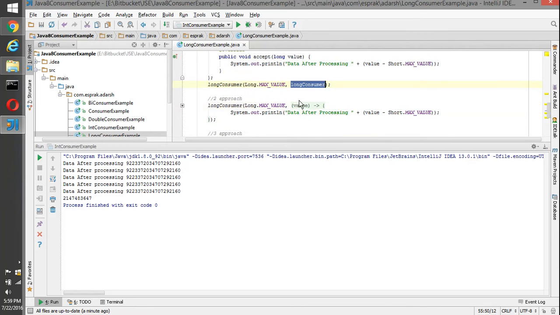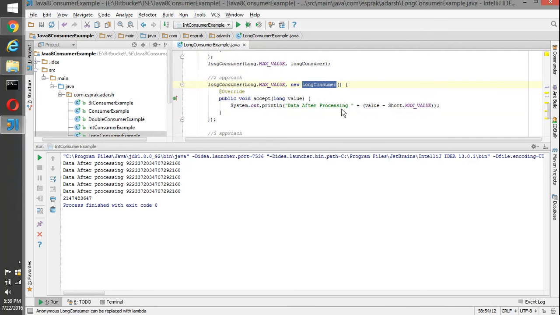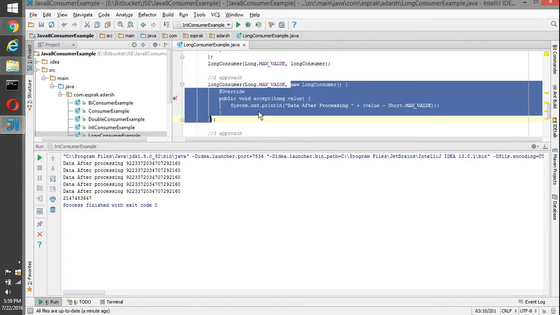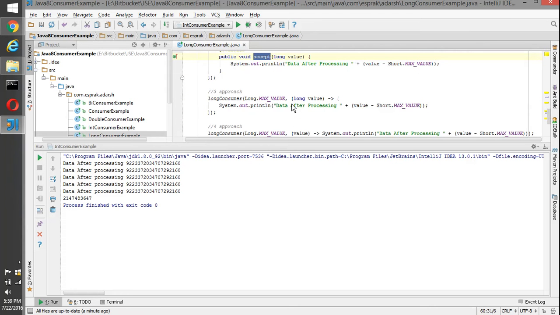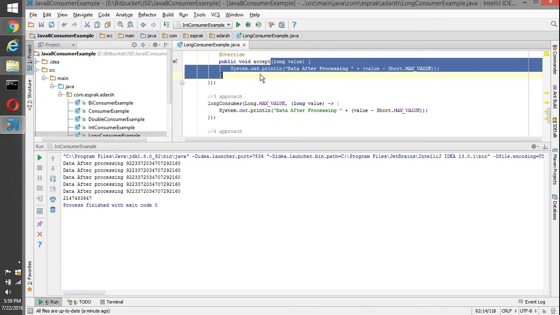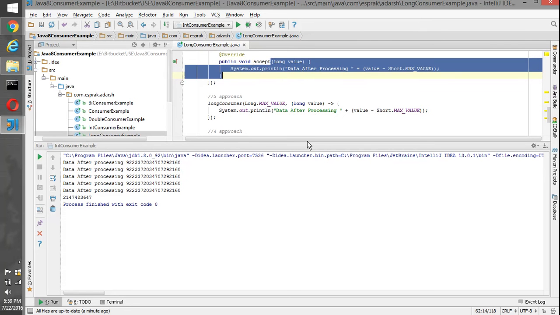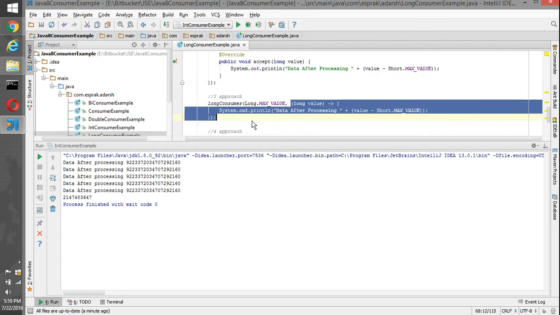The second approach is something where we can optimize a little bit. Instead of creating an implementation, we have just created a runtime anonymous implementation and overridden the accept method. But JDK8 says, okay, I don't want all these things, I need only the relevant code. So I have just passed the relevant code of the accept method, which is this much that I have selected on the IDE. That is the relevant code for the exact functionality for us. So that's what JDK says: pass me the relevant code, that's it, I don't want the other things.